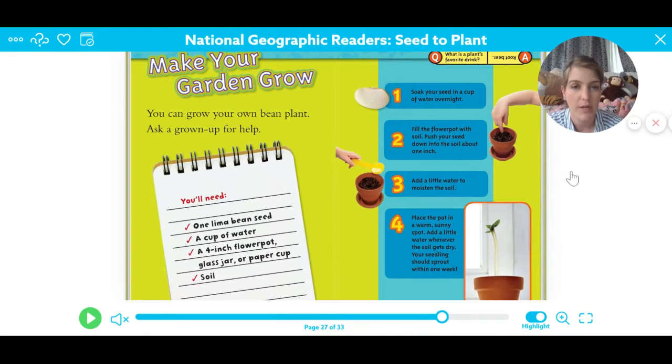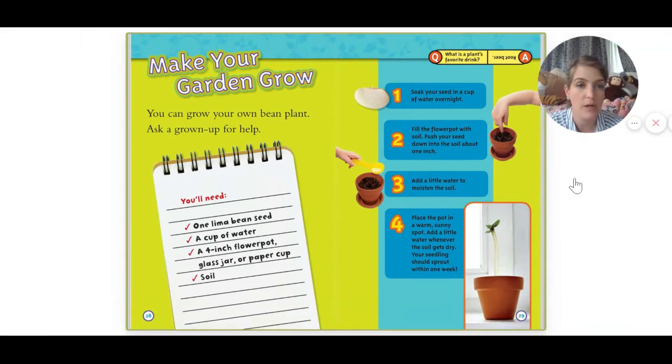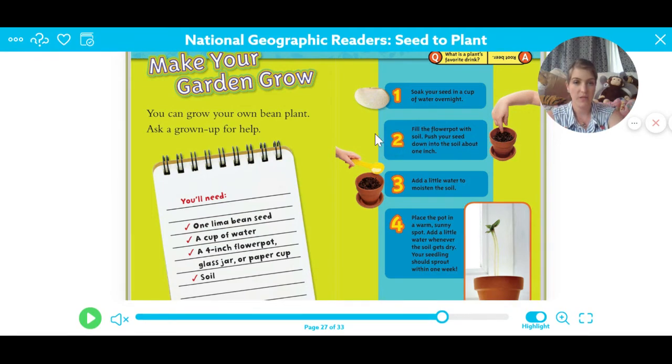Okay, so step 1, soak your seed in a cup of water overnight. Step 2, fill the flower pot with soil. Push your seed down into the soil about 1 inch. 1 inch is about the first knuckle on your finger. That one right there, that's about 1 inch.